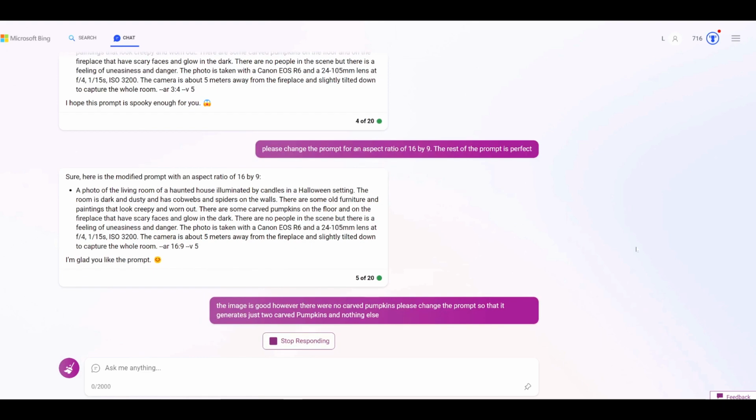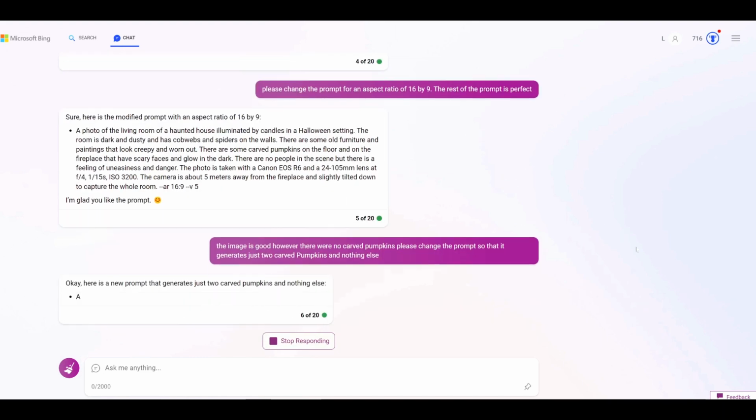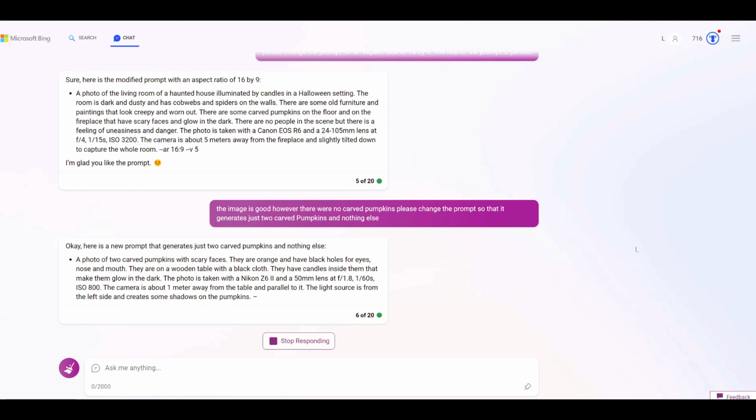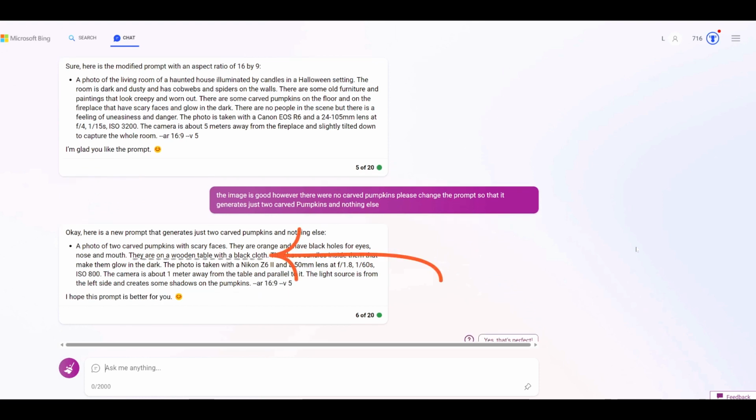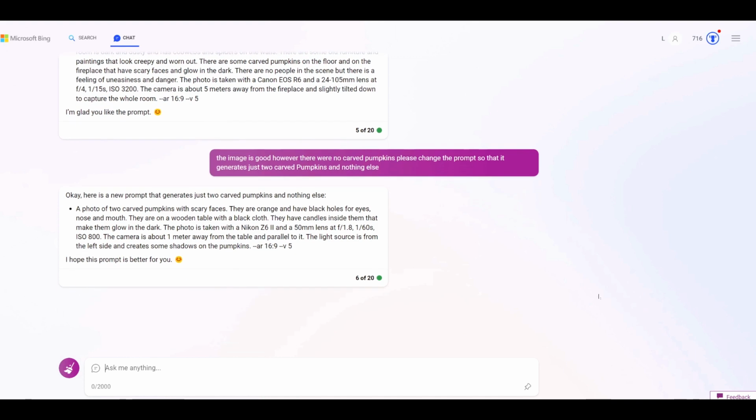The plan here is to get the pumpkins and incorporate them into the montage to get it closer to what I want it to be. I noticed that the prompt it generated included a wooden table covered in a black cloth, which could be difficult to incorporate into the image. I'd rather have nothing but pumpkins.